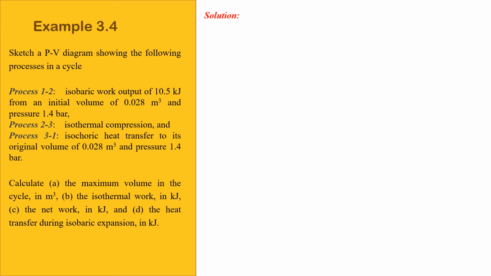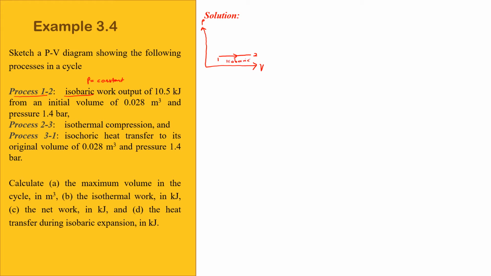Okay, next example 3.4. So sketch a PV diagram. So kita kena sketch PV diagram which show the following process in cycle. So kita ada proses 1, 2 adalah isobaric. So isobaric, P is constant. Jadi dia dapat menegak lah sebab pressure dia constant. 1, kedua dia adalah isobaric.